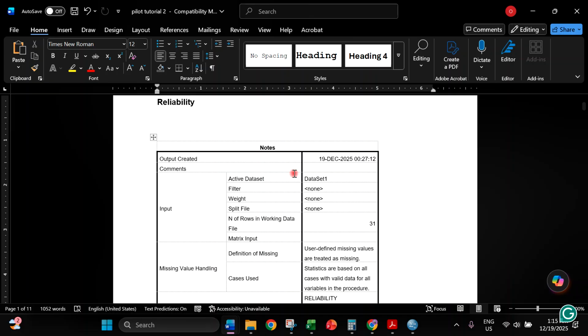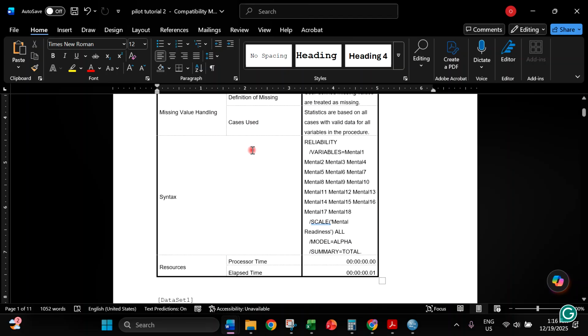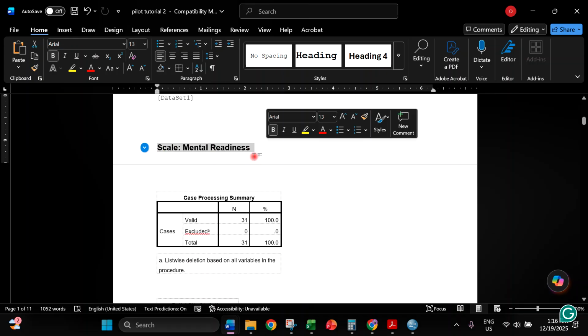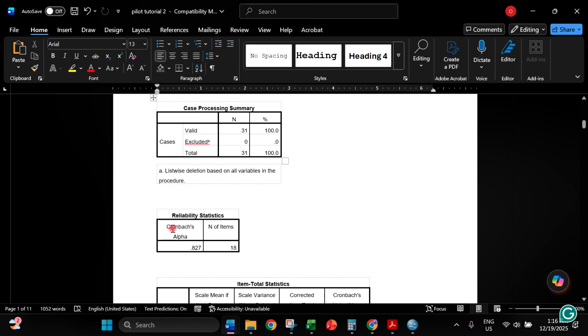So the main purpose here is to see if your questionnaire is a reliable, or a consistent, questionnaire using the Cronbach alpha value. So this is going to be the presentation of the result. Under mental readiness, you have to look for this value here, the Cronbach alpha value. Remember, in what we have discussed, a Cronbach alpha value of more than 0.7 will be yielded as a reliable or consistent instrument.